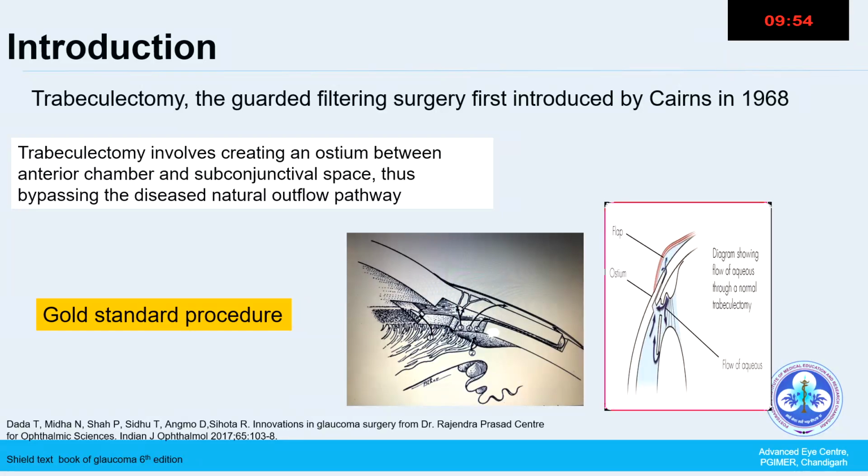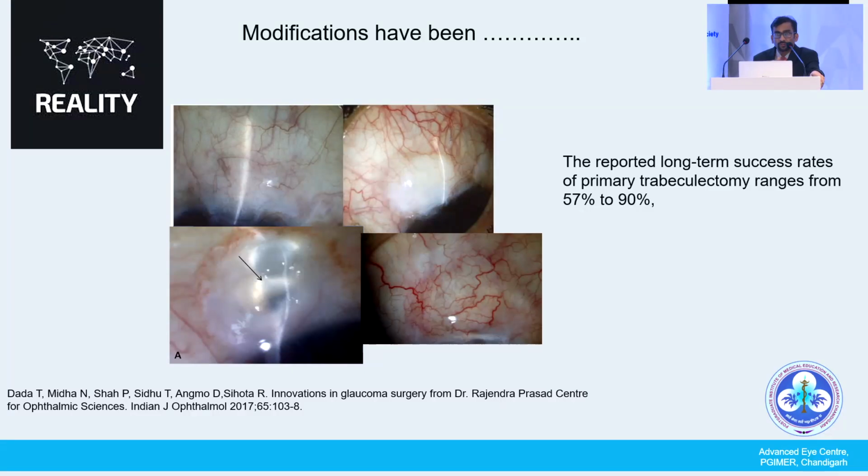So trabeculectomy means the gold standard procedure. From the beginning itself, in 1968, Cairns started the procedure. That means we are creating an artificial fistula or artificial passage between the anterior chamber and the subconjunctival tissue. From that time onwards, a lot of modifications have been done in the form of antimetabolites and various techniques. Still, the reported long-term success rate of primary trabeculectomy ranges from 57 to 90%. So that means a lot of traps will fail.